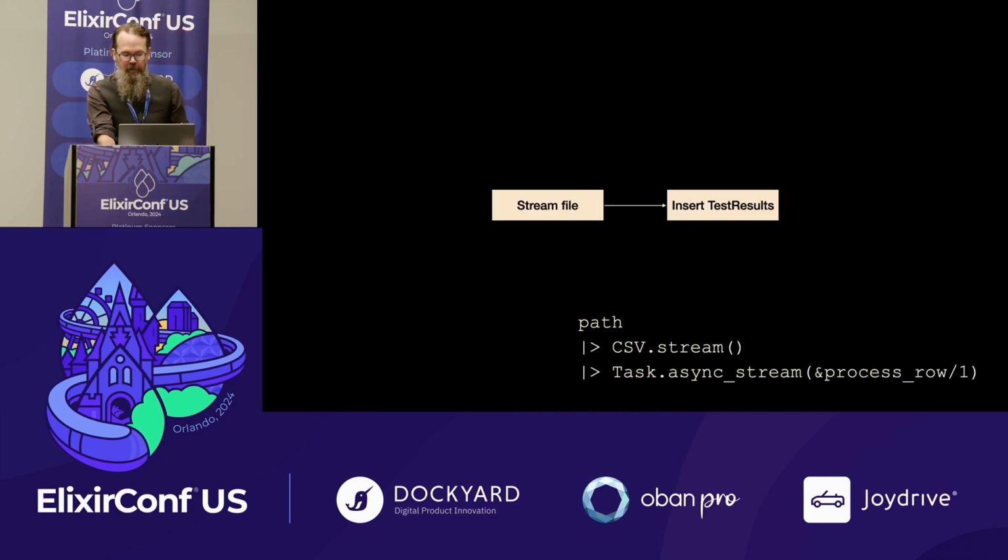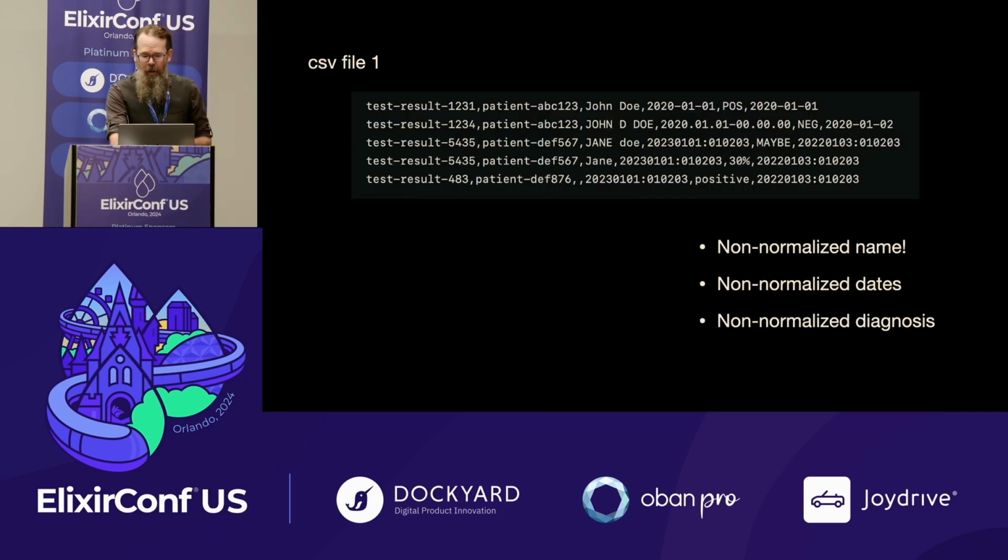And we can build a process that does this, that says, given a path to a file in S3, stream that async, so we actually do concurrent processing of each row, and insert some test results.